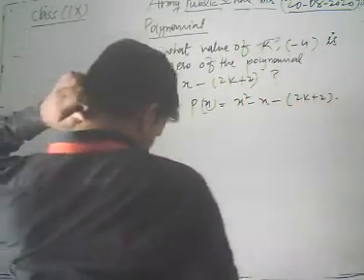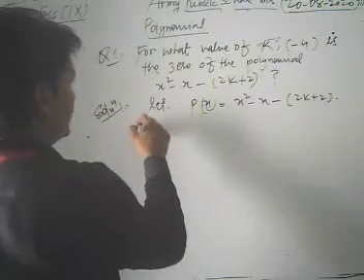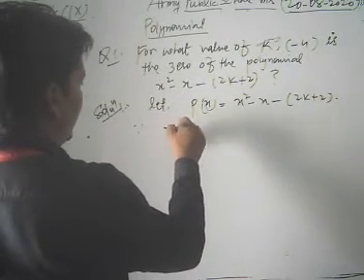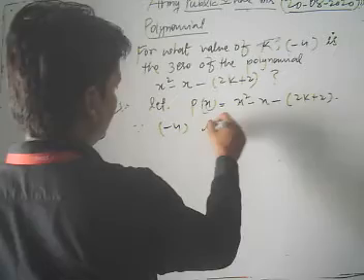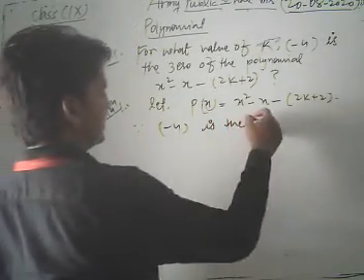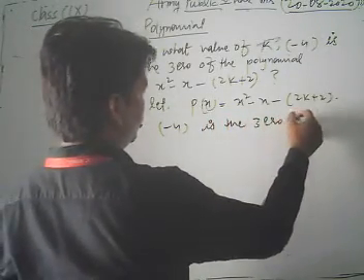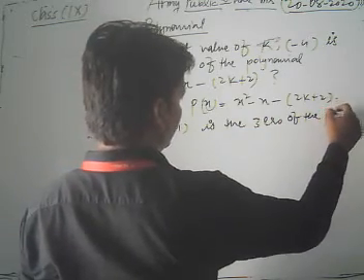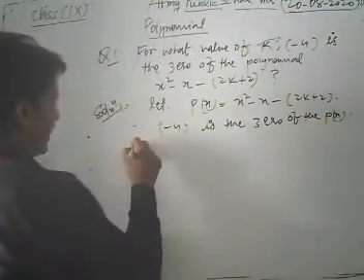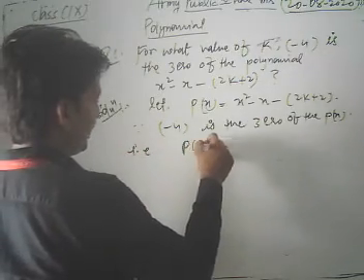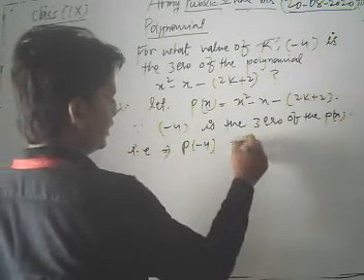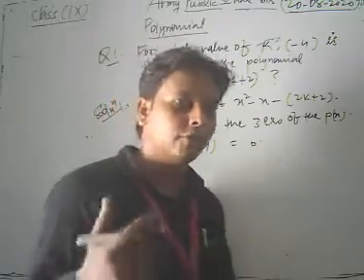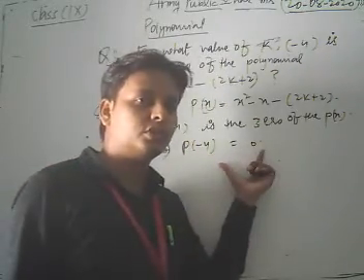Okay, now since minus 4 is the zero of the polynomial p(x), that is p of minus 4 becomes 0. We can write p of minus 4 is equal to 0.